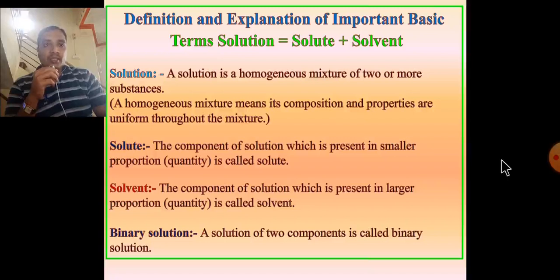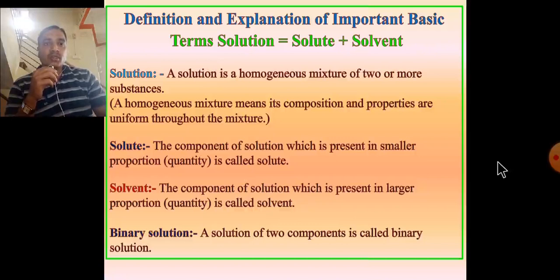Some definitions and explanations of important basic terms. Important term: solution. In solution, two main parts: solution equals solute plus solvent. What is a solution? A solution is a homogeneous mixture of two or more substances. Homogeneous mixture means its composition and properties are uniform throughout the mixture.